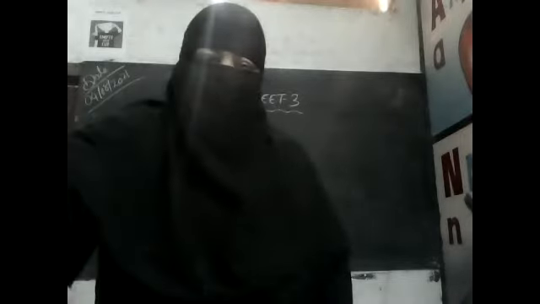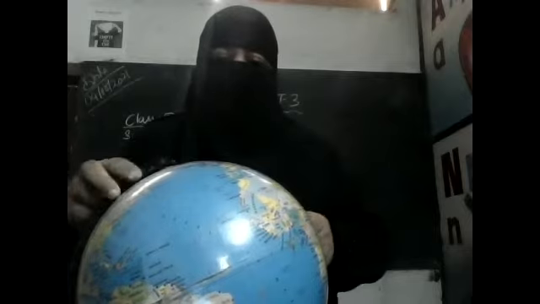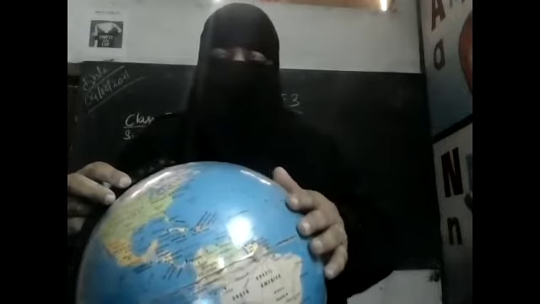Let us discuss about globe. See, this is a globe. What do we find on the earth? Globe. Total earth. What does earth consist of? Water, mountains, valleys. These are all we have seen here on the earth. Here the globe is sky blue in color. Why is it sky blue in color? Because the total region is covered with water.